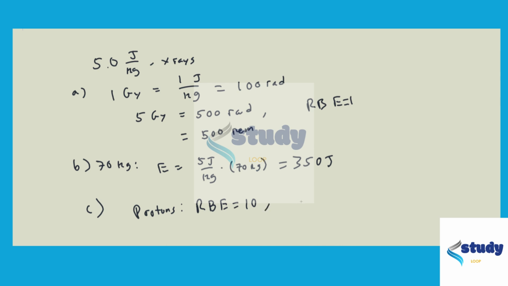So the equivalent dose would now be 5,000 rem, but our other answers would remain unchanged because the absorbed dose is the same. So absorbed is still 500 rads. So those are our final answers.